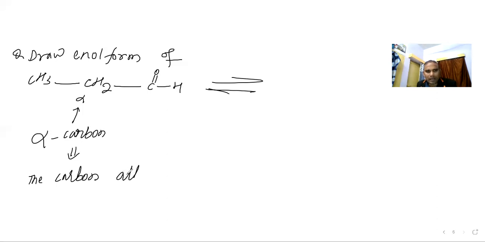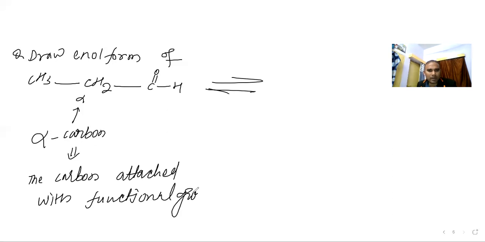Carbon attached with functional group. Yes, sir. So what is this one? This is the CHO functional group. So this is the alpha carbon.